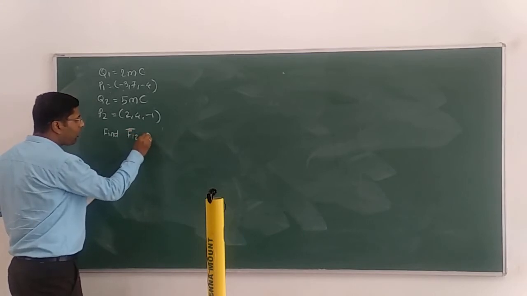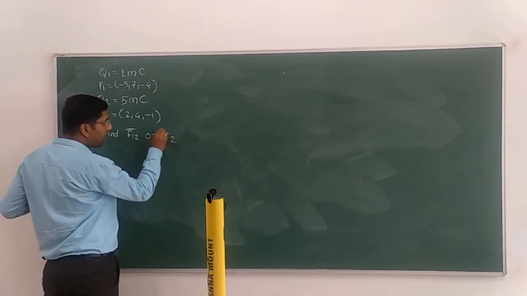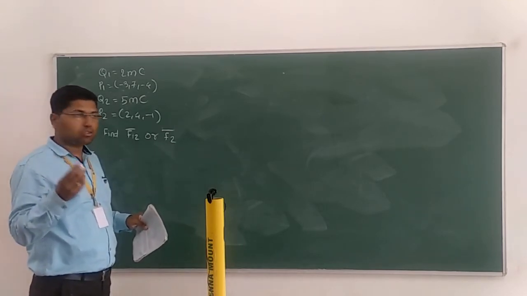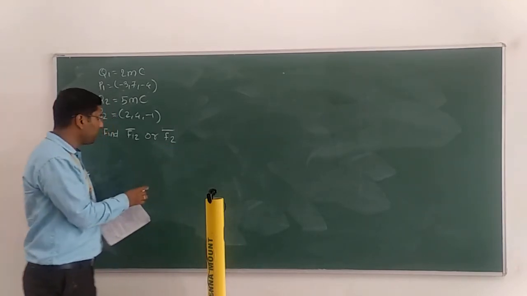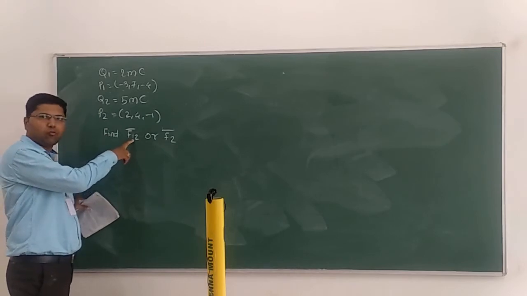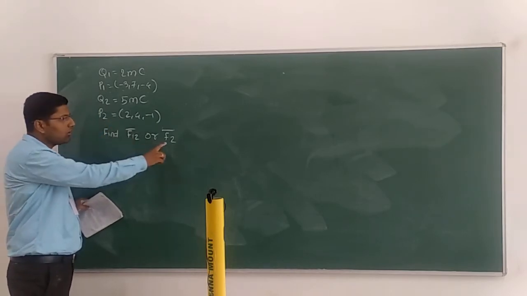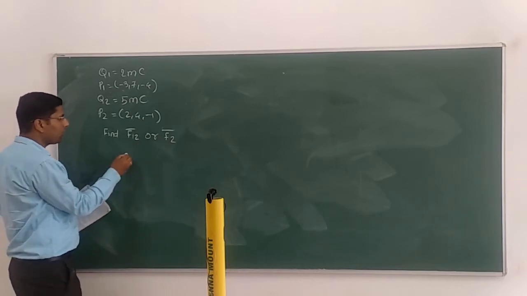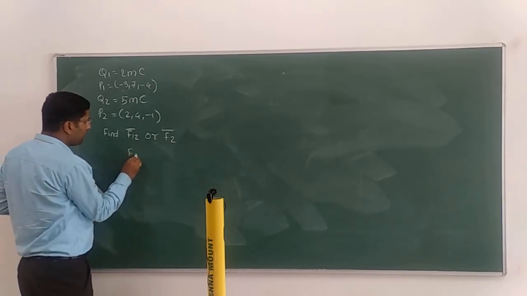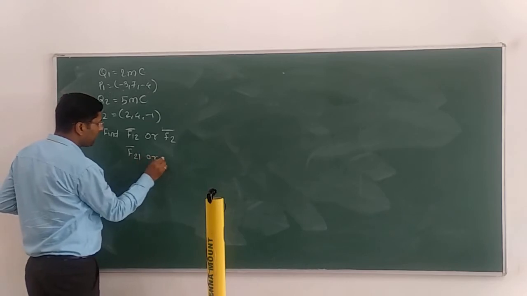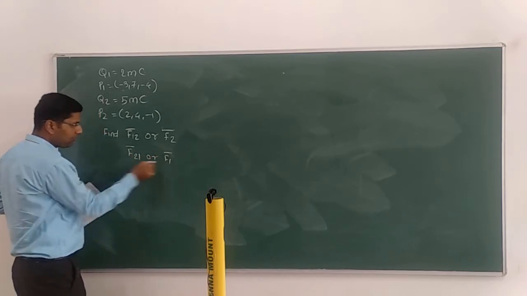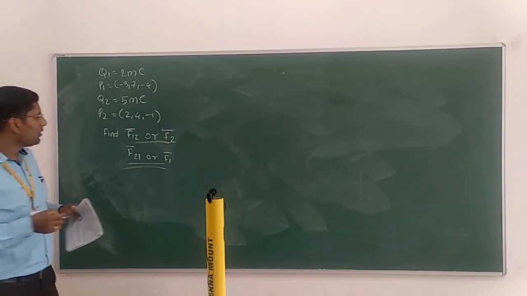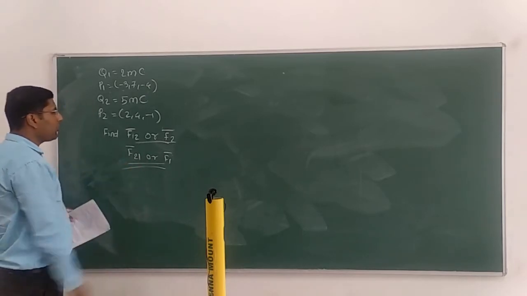F12 bar, or it can be called only F2 bar also. Don't get confused, because in the book they might give F2 bar, meaning the force from 1 to 2. So I will be using F2 bar or F12 bar, and F21 bar or F1 bar. Both have similar meanings.